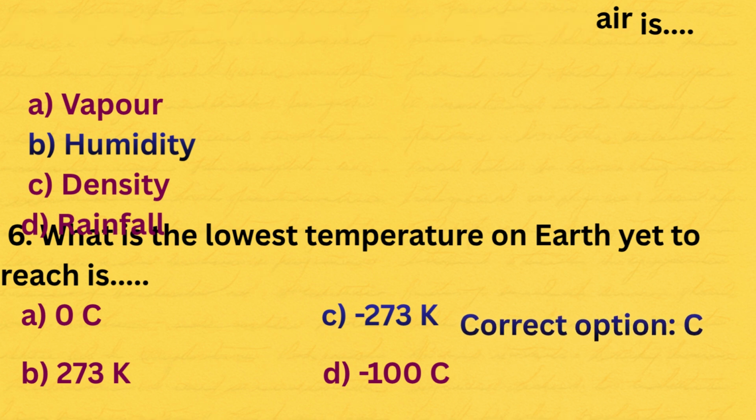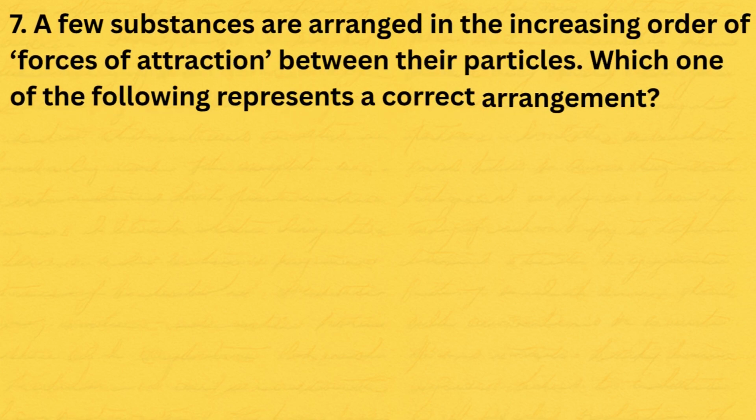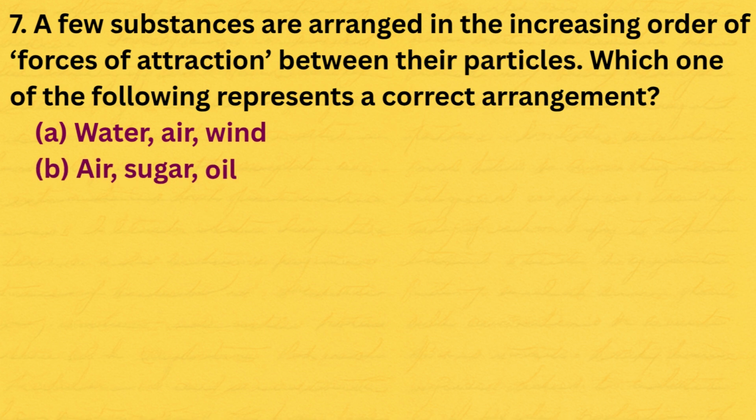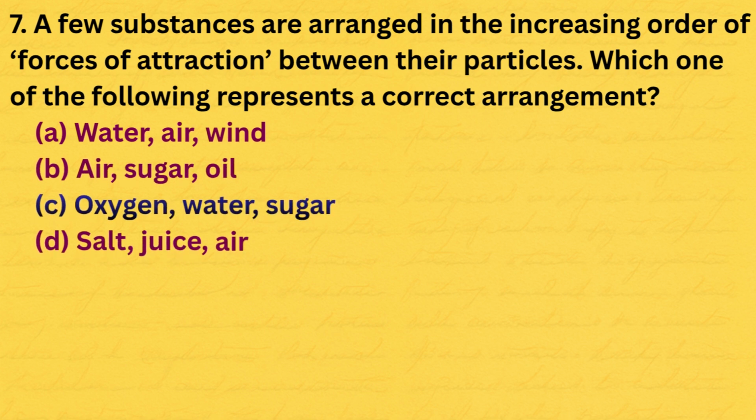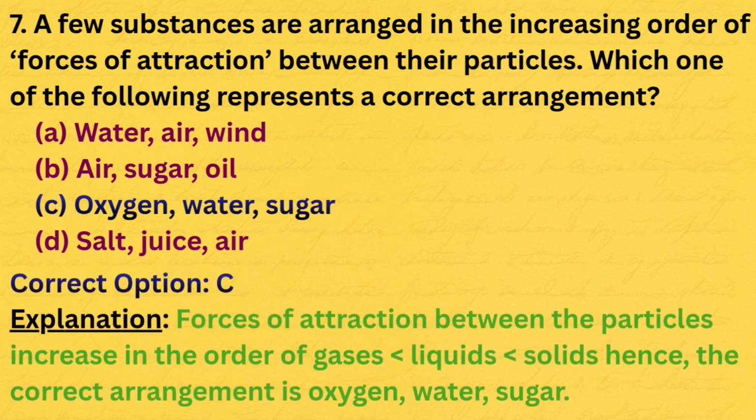Minus 273 K. 7. A few substances are arranged in the increasing order of forces of attraction between their particles. Which one of the following represents a correct arrangement? A. Water, air, wind. B. Air, sugar, oil. C. Oxygen, water, sugar. D. Salt, juice, air. The correct option is C. Forces of attraction between the particles increase in the order of gases less than liquids, less than solids. Hence, the correct arrangement is oxygen, water, sugar.